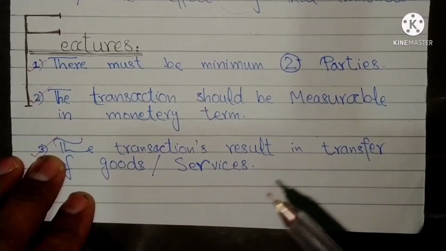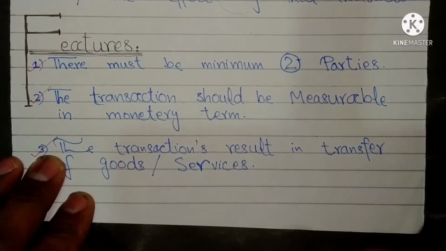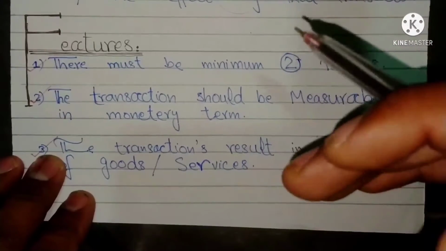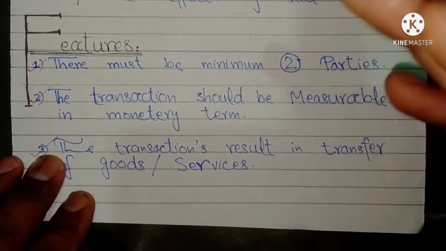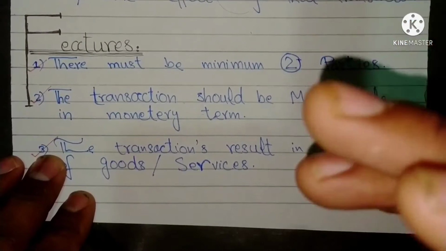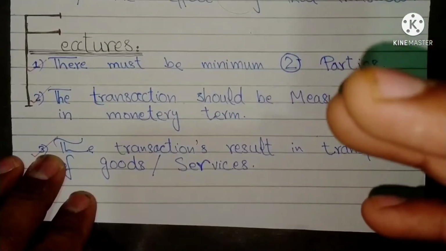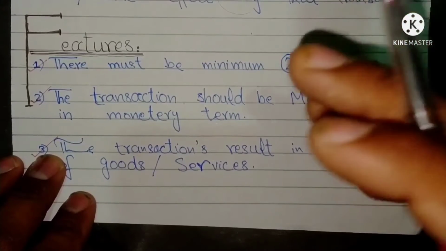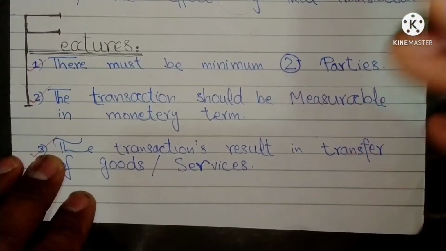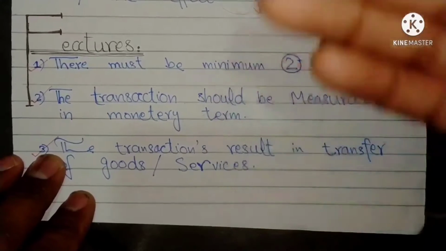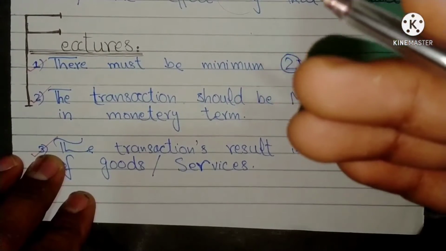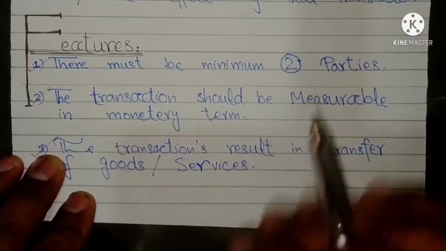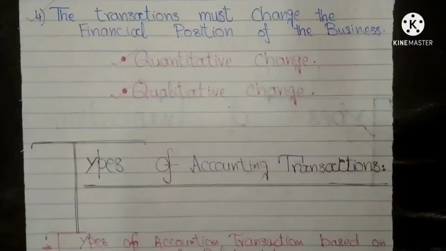This results in transfer of property from David to us. So it is a transaction. Again, suppose we pay salary of $2,000 to our employee. This results in transfer of service. The employee renders services and we receive it. So it is a transaction.